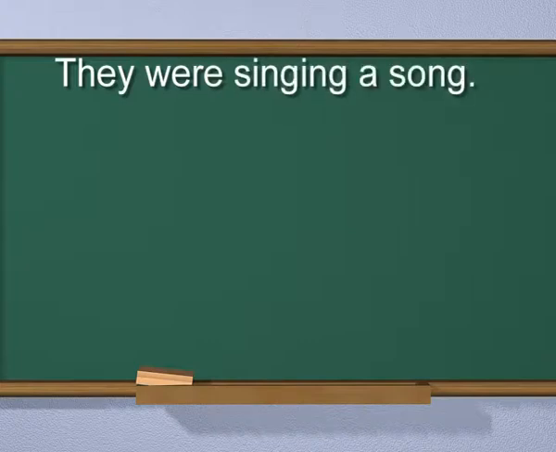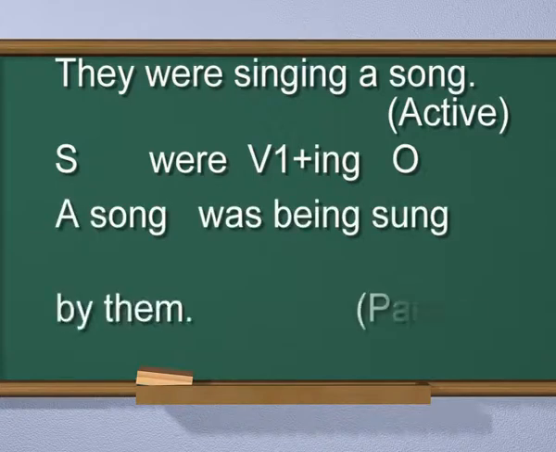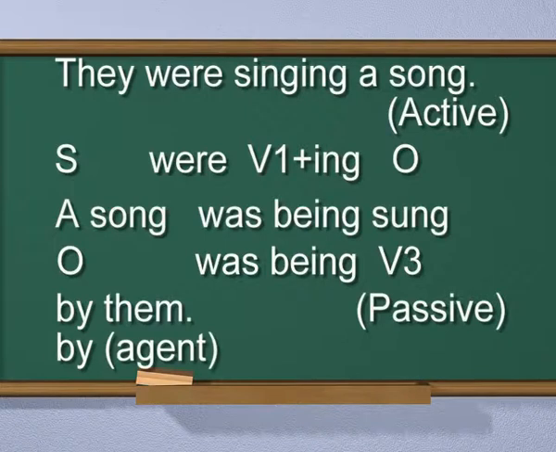They were singing a song. Active. They is the subject. Sing is the first form of the verb plus ing. A song is the object. A song was being sung by them. Passive. Song is the object. Sung is the third form of the verb. Them is the agent.